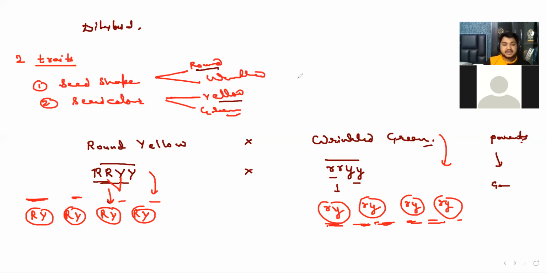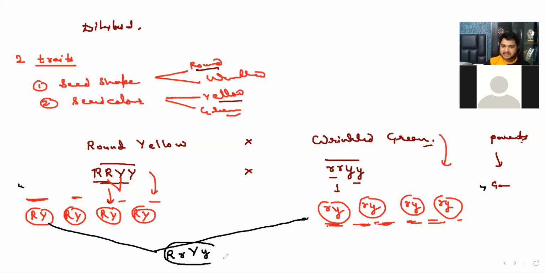One second. If these are four and these are four, when they combine they produce the completely same. So can we just take only one? Let's cross this one to this, because all will be the same. It will form capital R, capital Y, small y. It's the same for all of them. So can we say 16 identical babies? We will get the same, all will be same, and it will be 16. 16 twins, you can say.